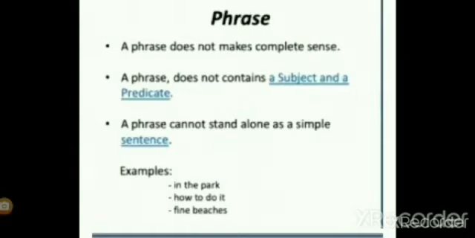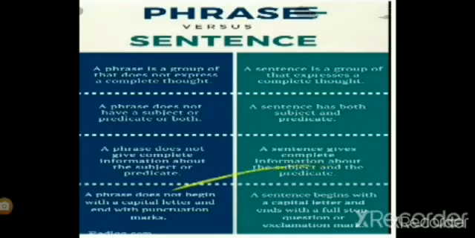Fine beaches. You cannot understand what fine beaches means. Only fine beaches is given to you, so you are not able to understand the meaning of the phrase. But if it is in a sentence, there are fine beaches in Goa, then you can understand. Here the phrase modifies the subject and predicate. Now, what is the difference between a sentence and a phrase? Let's learn it.